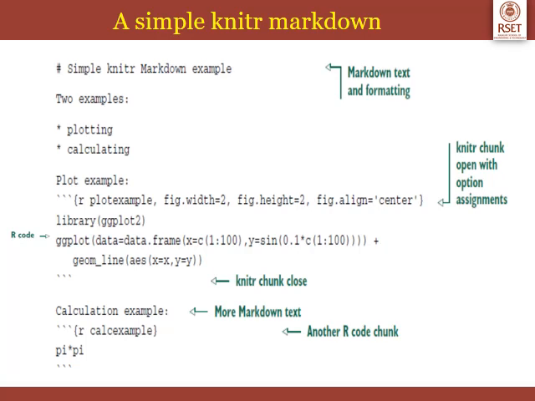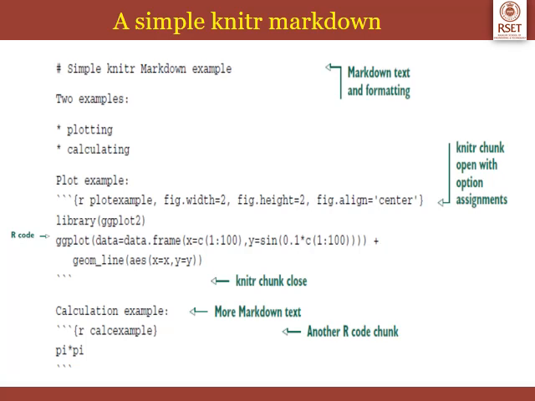Now whatever follows hash and space will be a heading. So this is the first main heading of the document. When you knit it, you can knit it to either a PDF file, HTML file, or a Word file. So that output file will have a main heading, "Knitr Markdown Example".